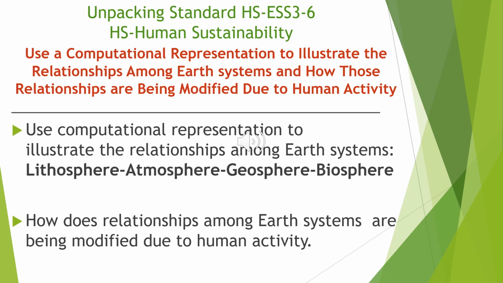So this is the sixth and final slide. There's no number 5, so we just jump from 4 to 6. And this is under the same category, human sustainability. This asks, use a computational representation to illustrate the relationship among Earth systems and how those relationships are being modified due to human activities. So students have to use.